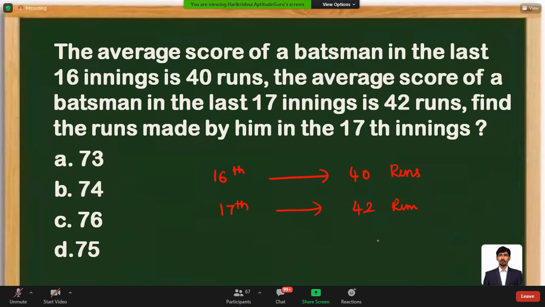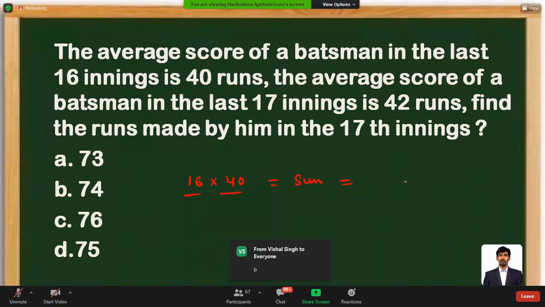Here also, 16 innings, the average score is 40 runs. The average score of the batsman after 17 innings is 42 runs. What are the runs made by him in the 17th innings? So 16 innings, 40 runs. I can say the sum of the scores made by him is going to be 16 into 40, because it is average into number of innings. So 6 fours are 24, and it is giving us 640. The average score of the batsman after 17 innings is going to be 42. That means we can get the sum of the runs made by him. So what is the sum? Average into number of innings. So 17 into 4 is going to be 68, and 17 into 2 is giving a result which is equal to 34.